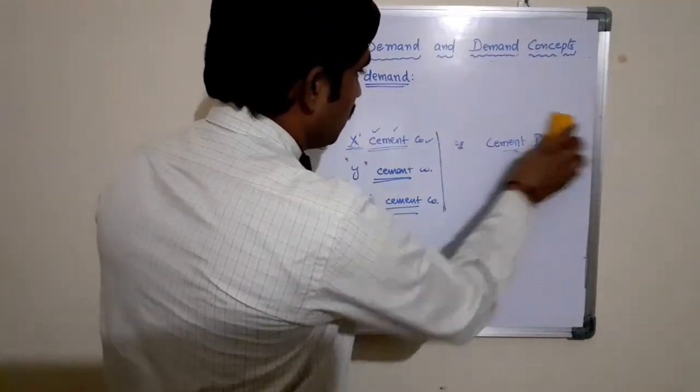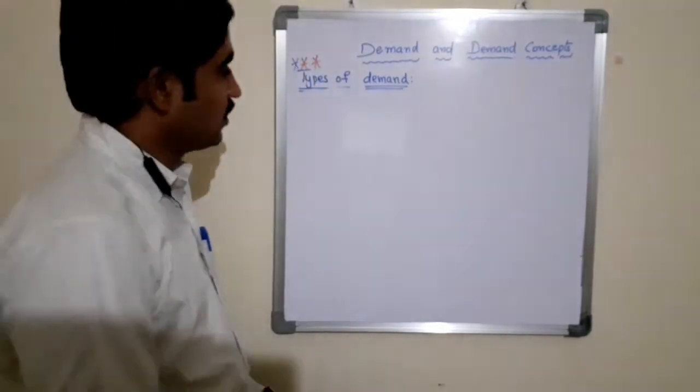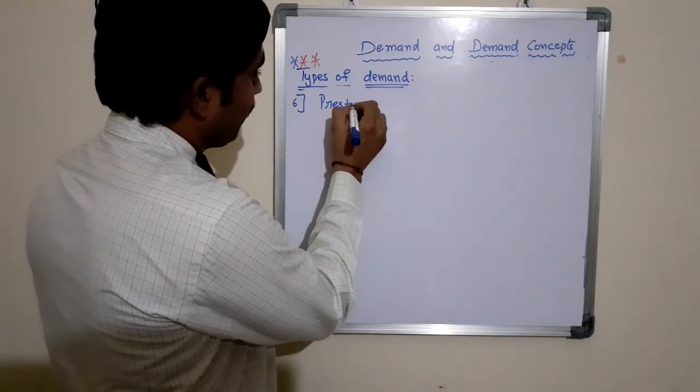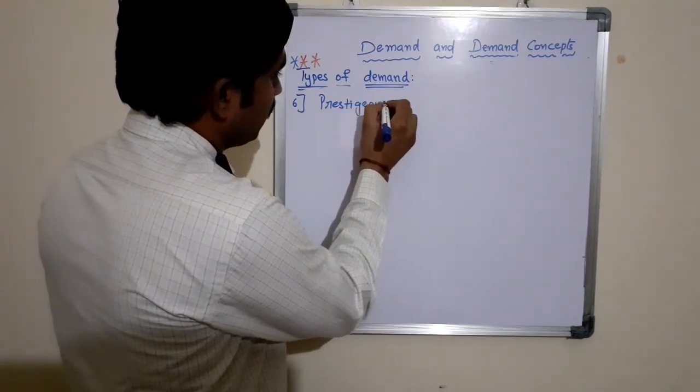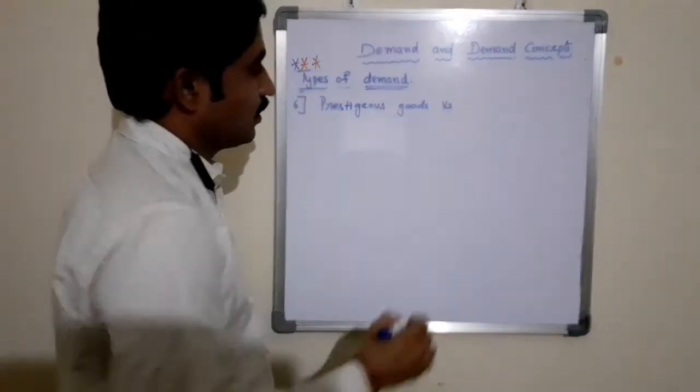The next one, the sixth one, is prestigious goods versus normal goods.